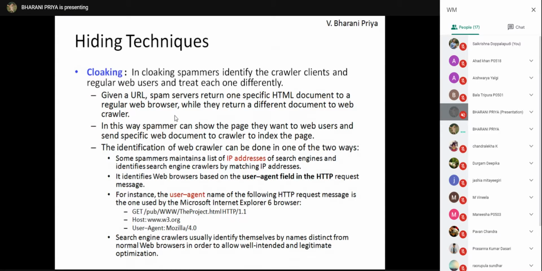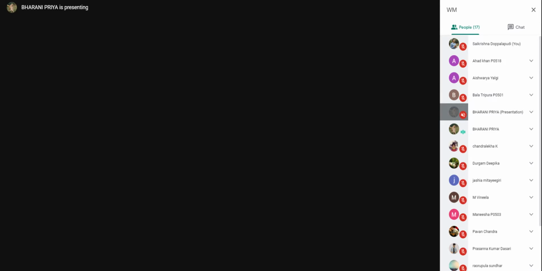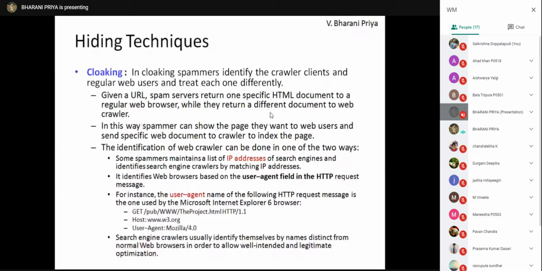Cloaking. In cloaking, the spammers identify the crawler client and the regular web users, and they are treated separately. When a URL is given, spam servers return a specific HTML document to the regular web browsers, and they return a different document to the web crawlers. I'll repeat: whenever a URL is submitted, one type of HTML document is given to the regular web browsers, and a different document is given to web crawlers.